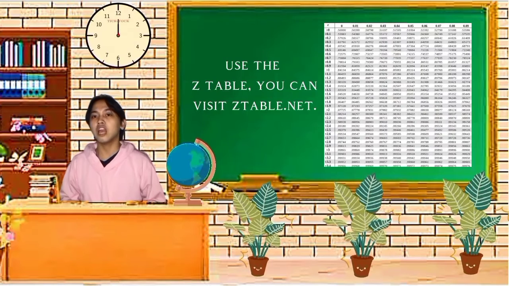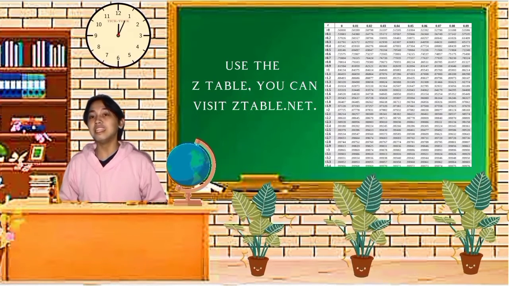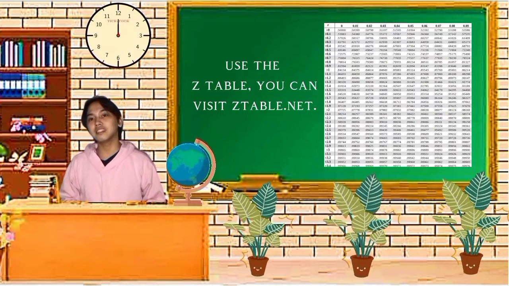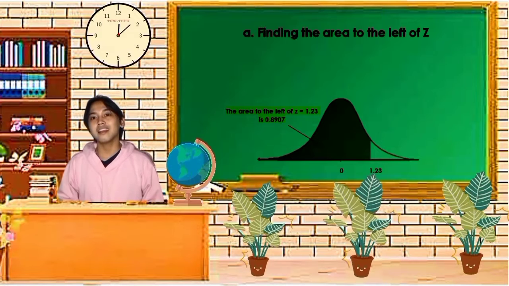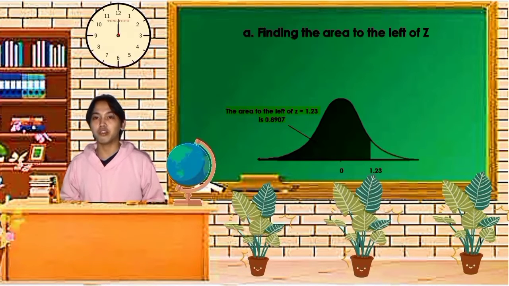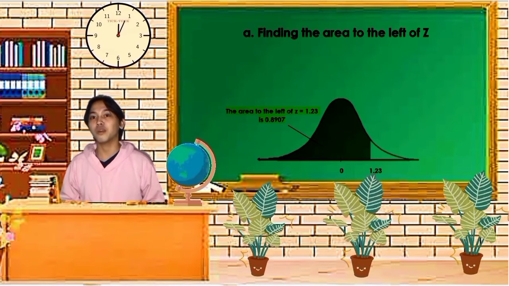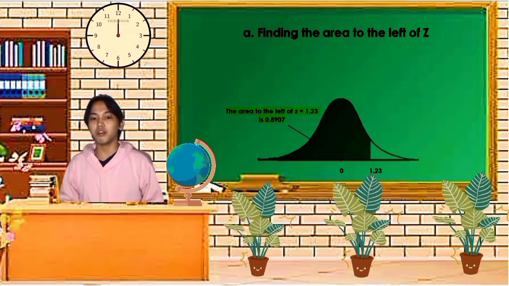If you still don't know how to use the z table, then please visit ztable.net. After finding the z value of 1.23, I came up with the value of 0.8907. So the answer for the area to the left of z equal to 1.23, using the z table, is 0.8907.